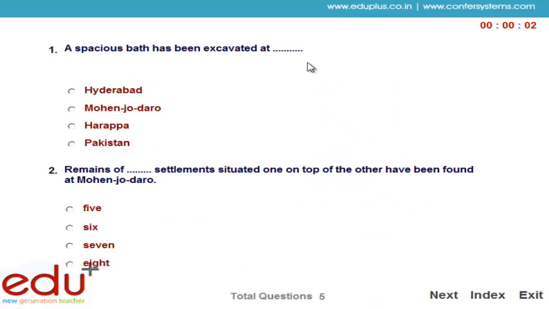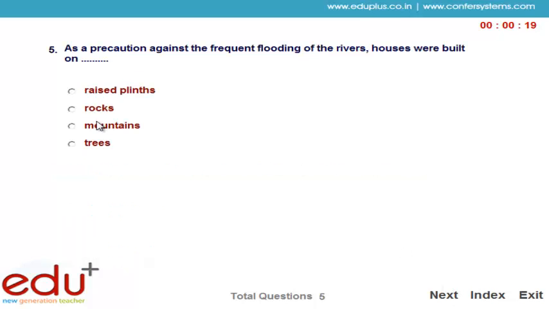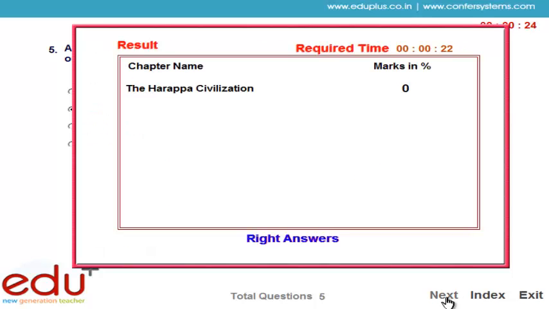Here are your questions and 4 options. Choose the correct option. Now your exam is finished, then the result is displayed. In the result, it includes the required timing and the marks you got.